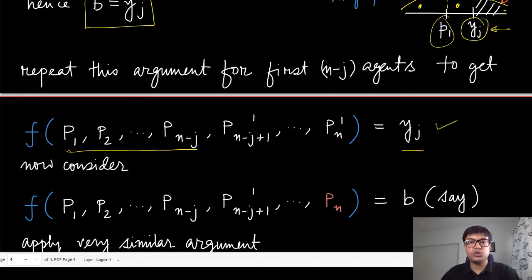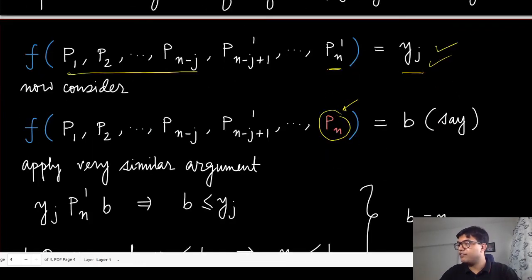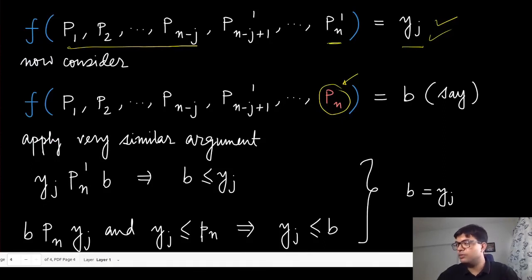Now we are going to show this for all the pj's, right? So not only up to the jth agent, but all the agents up to n. So after we have proved that this is yj, we are going to replace the preferences from the right hand side. So now we look at Pn, the preference of player n, replacing that with this first preference. Now we apply a very similar argument. Because of strategy proofness, yj has to be more preferred under this preference than the outcome B, right?